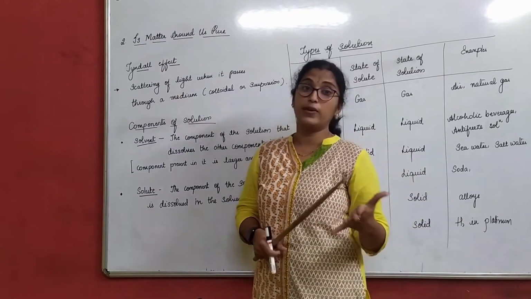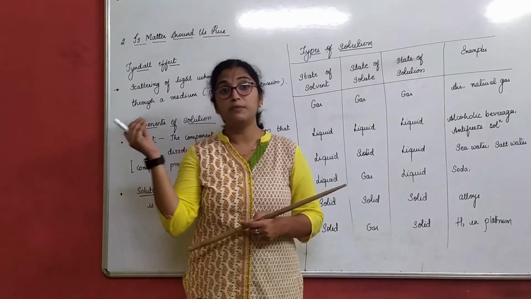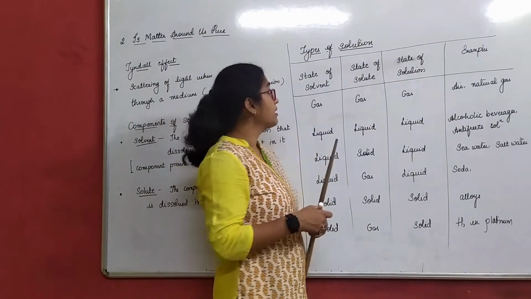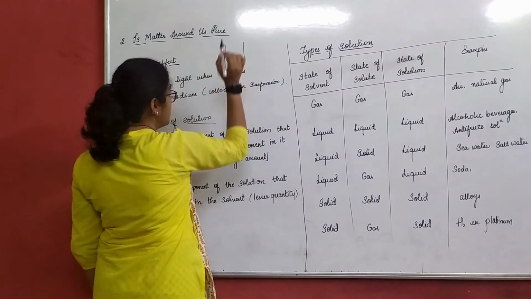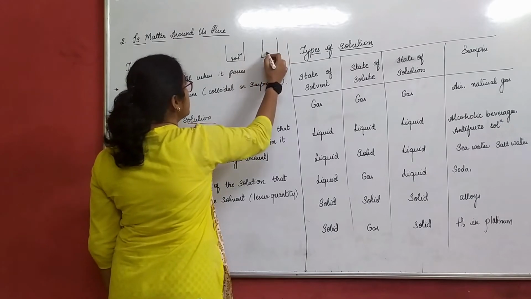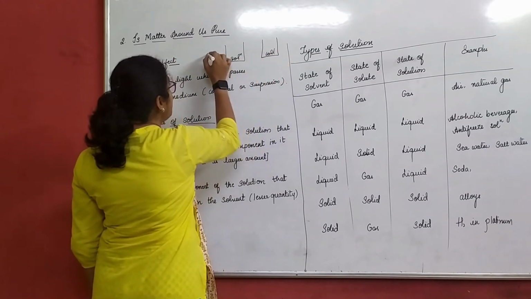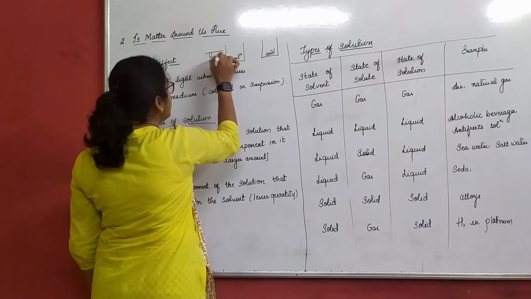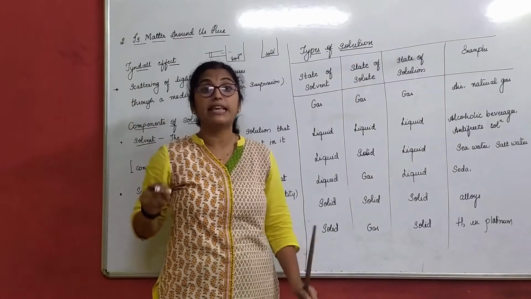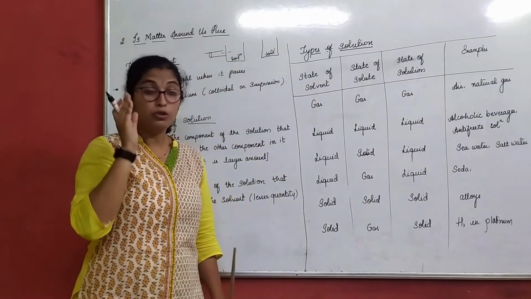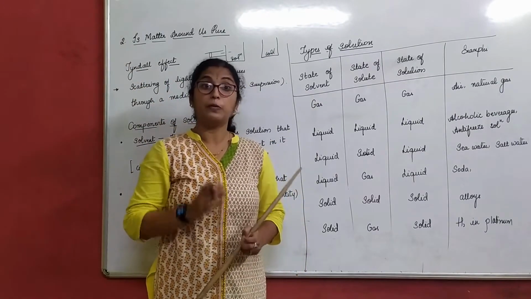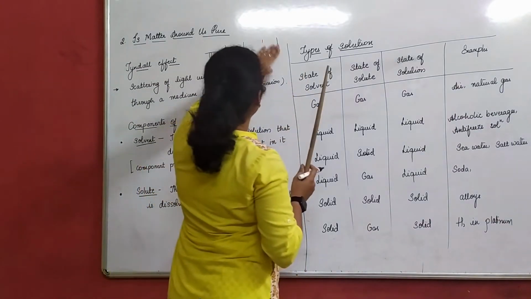In yesterday's class, we understood that when we pass a beam of light through a solution, the beam of light we cannot see. Suppose this is a glass with a solution, and this is a colloidal solution. If I focus this beam of light here, you cannot see that beam of light scattering. But do not get confused. Let me explain.